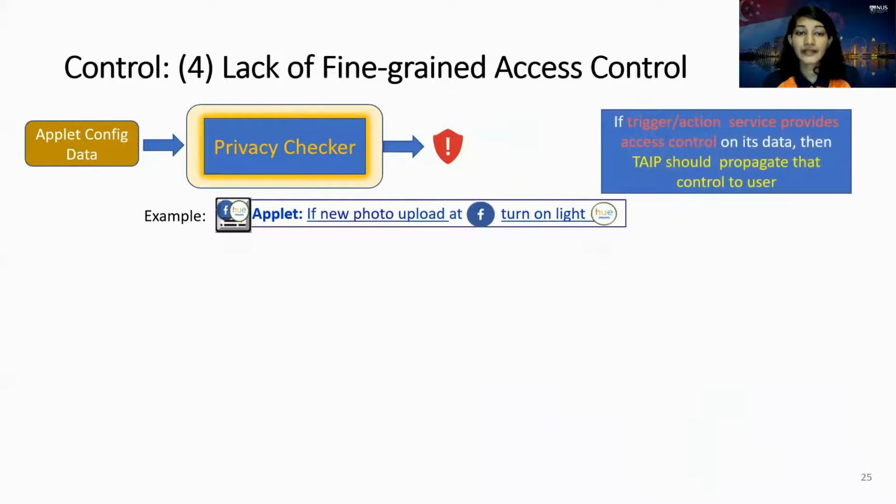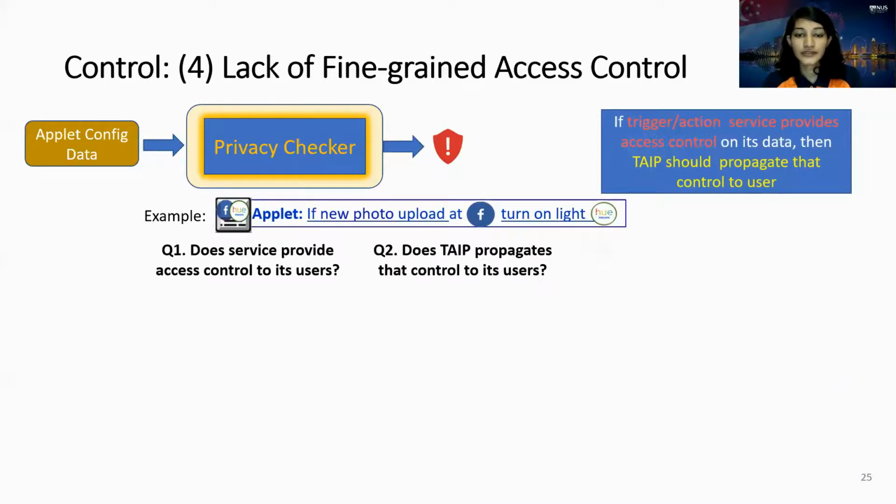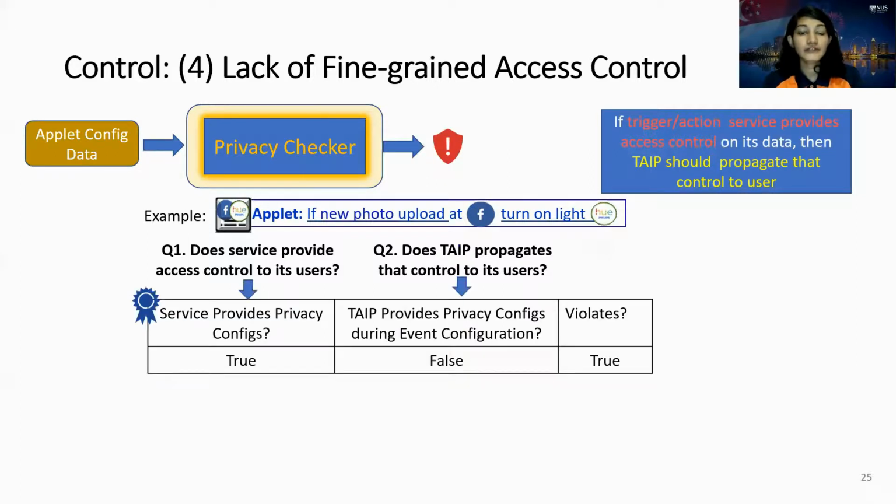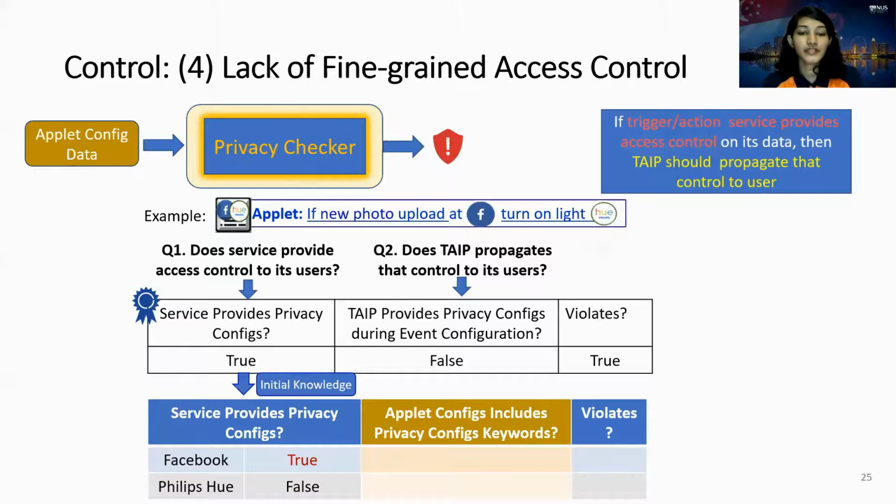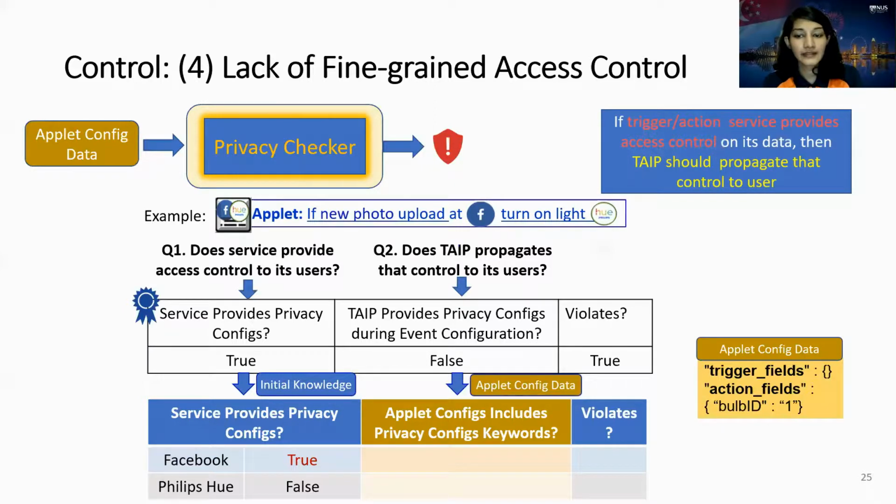To check lack of fine-grained access control, we answer the question, does service provide access control to its users? Does type propagate that control to its users? The rule is, if service provides privacy configs, but type does not propagate that to its users through event configurations, this violation exists. To check first condition, we refer to initial knowledge. To check the second condition, we refer to applet configuration data. There are no privacy-related terms there, so this is false, and this violation exists.